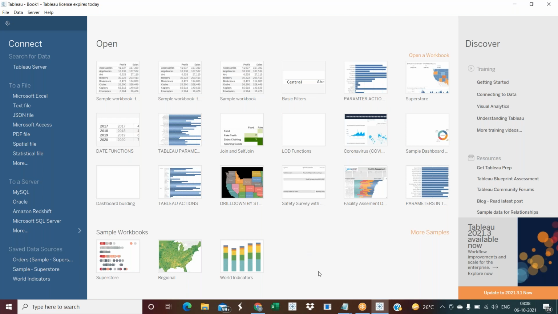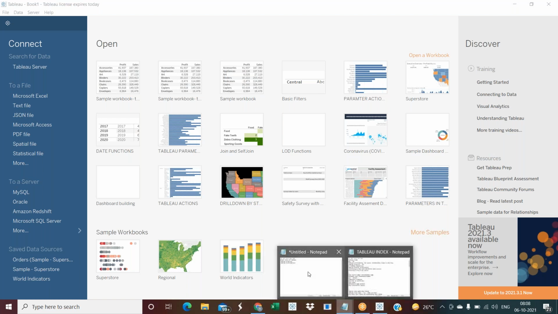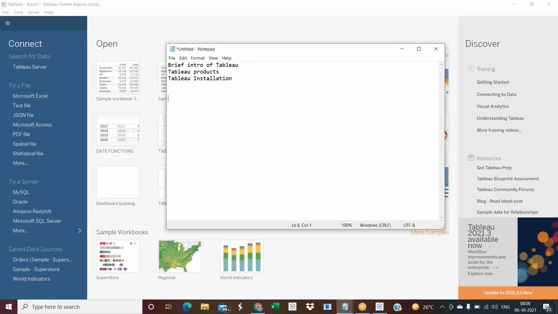Suppose your client is Reliance. Reliance has different branches and different Reliance retail stores, so it is in the retail sector. Suppose you are just starting with the company, and your client is Reliance.